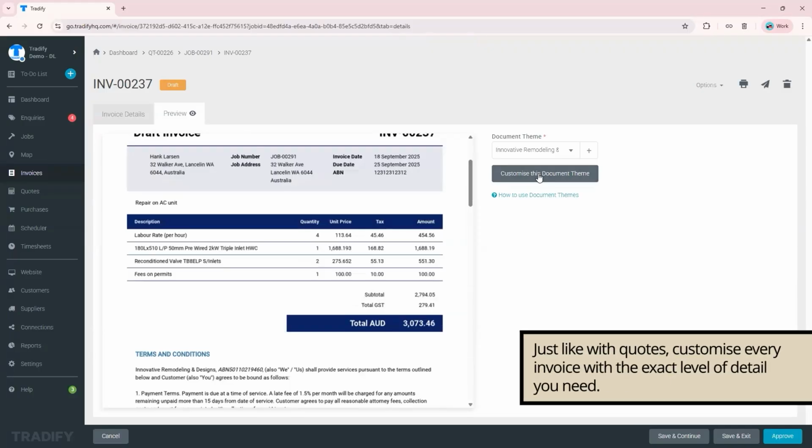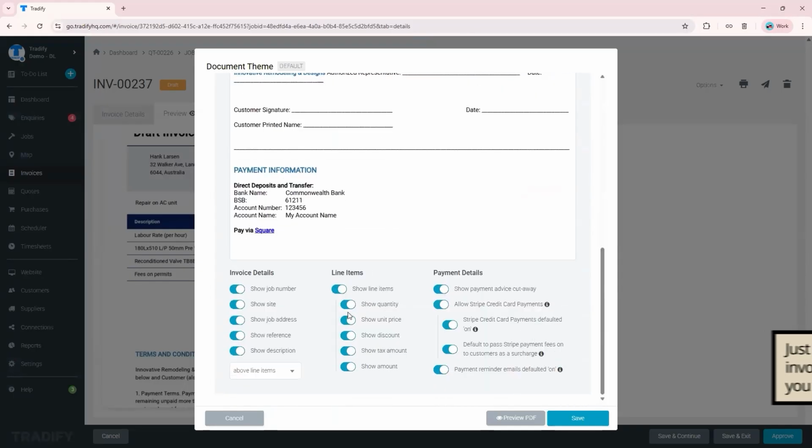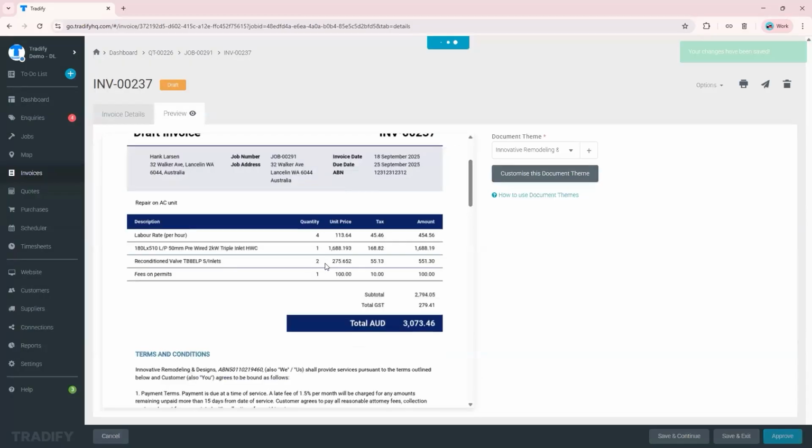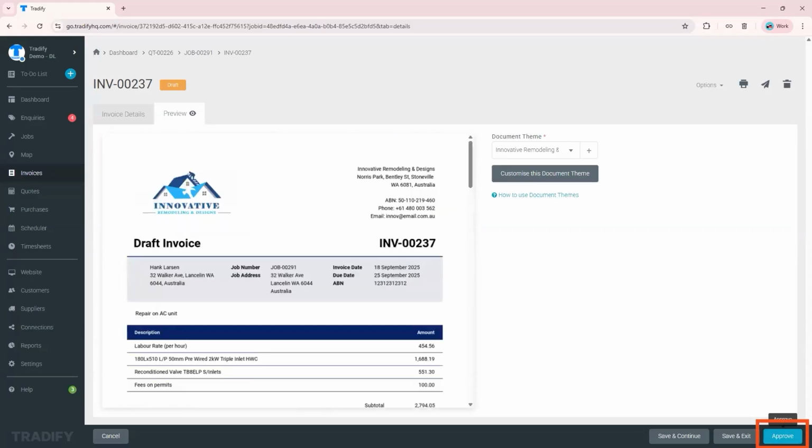The same way with a quote, if you don't want to show the line items, just simply go to customize that document theme just for this invoice, and then switch off the things. You can just switch off so let's say we're just showing them the unit or the amount for each line item. Hit save. So there you go. It will be updated with just the total amount for each line item, just like how we've set it up, and then the total here. And click approve.